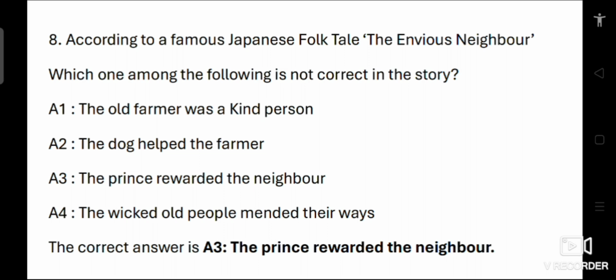But their envious neighbor tries to replicate their success out of greed. So they face punishment. The prince doesn't reward the neighbor. Rather, the neighbor's wickedness leads to misfortune. So the correct answer is A3. The prince rewarded the neighbor.